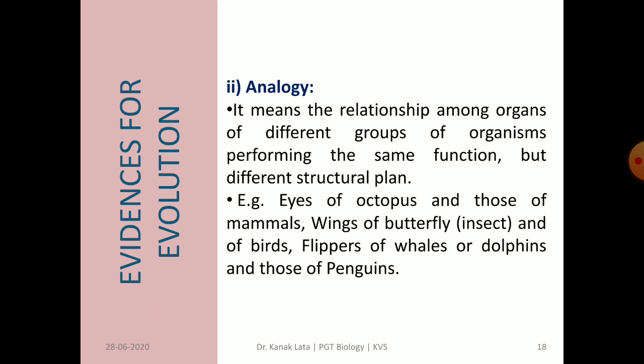Next is evidence of evolution from analogy. It is just opposite to homology. Here the relationship is among organs of different groups of organisms performing the same function but with a different structural plan. Examples: eyes of octopus and mammals, wings of butterfly and birds, flippers of whales and dolphins, and those of penguins also. In all these groups you find a different structural plan but the same function.